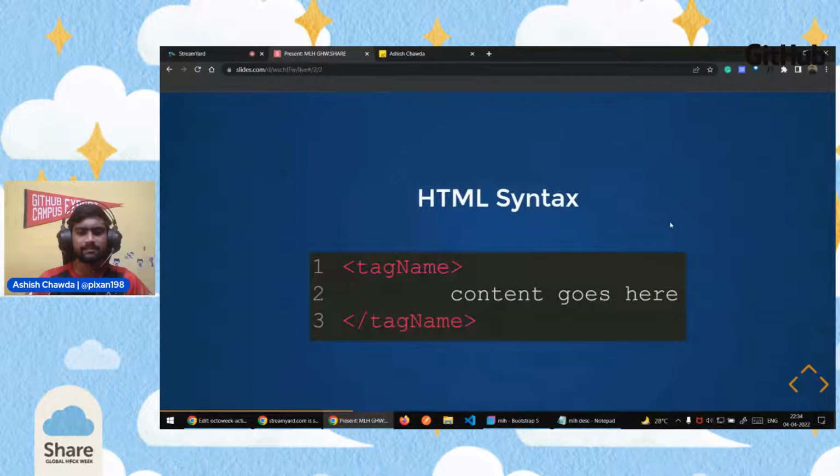So this is how the syntax looks for HTML. There will be a tag name, the content will be in between, and there will be a closing tag. In today's workshop, we won't be writing any code because Bootstrap Studio does all that for us in the background. So I thought we should just get a refresher before we do those things.